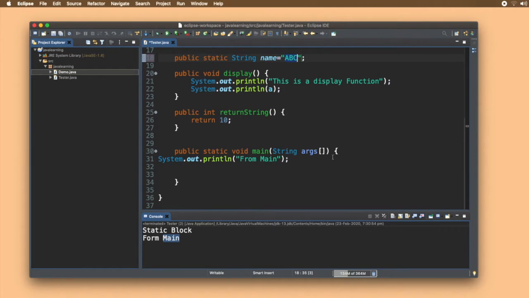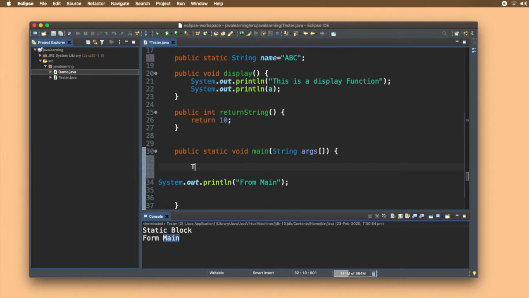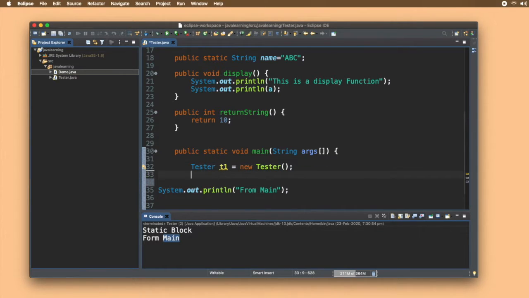Now let's create some objects for this. How to create an object? We write the class name, then the name of the object. Let me give it t1 here. We'll declare it with new Tester, right? So a new object is created.